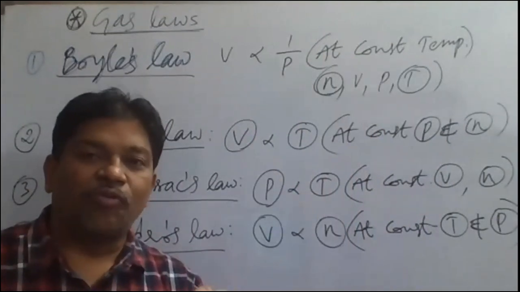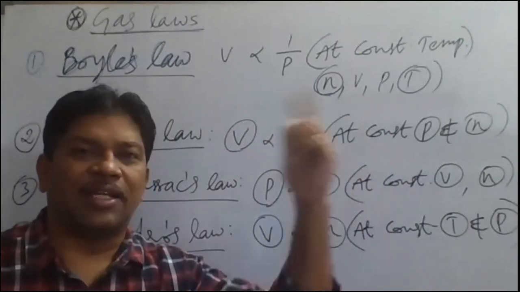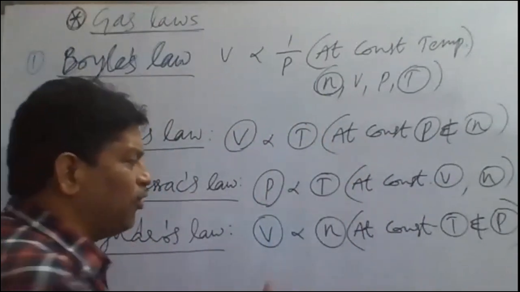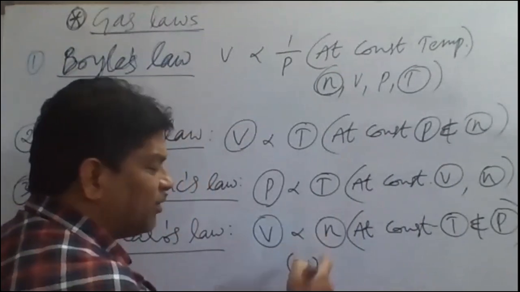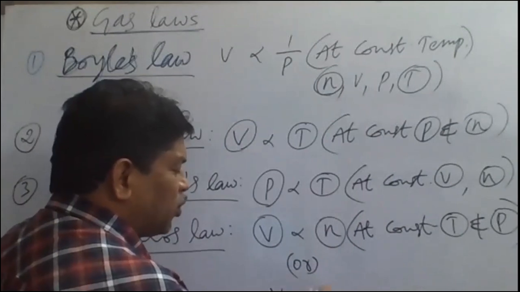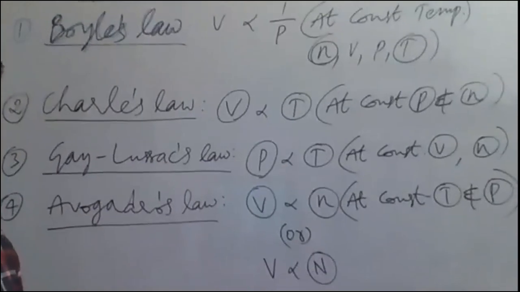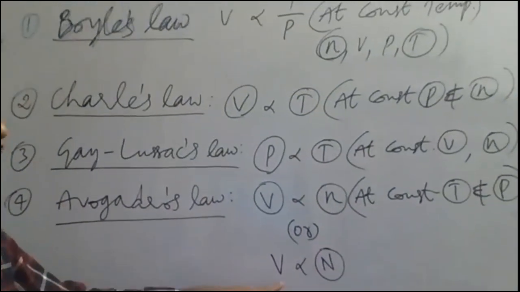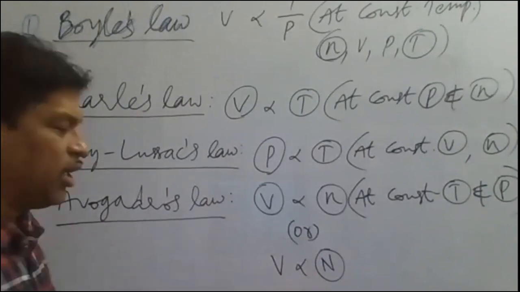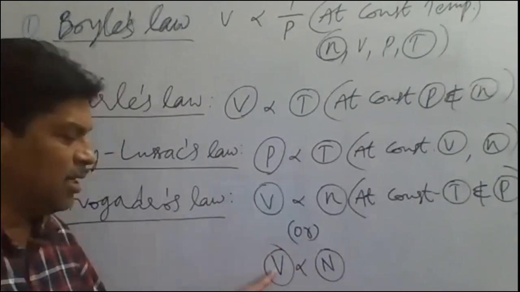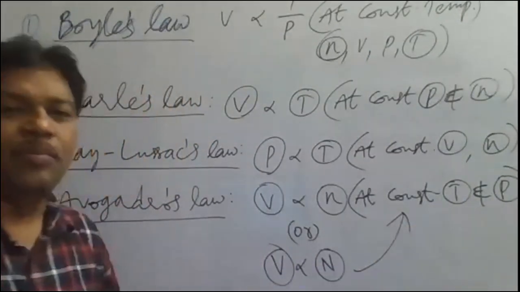Okay, so when number of moles is more, number of molecules is more, the volume also will be greater. So the volume of gas is directly proportional to number of moles, or directly proportional to number of molecules. Here capital N indicates number of molecules. So volume of gas is directly proportional to number of molecules at constant temperature and pressure.